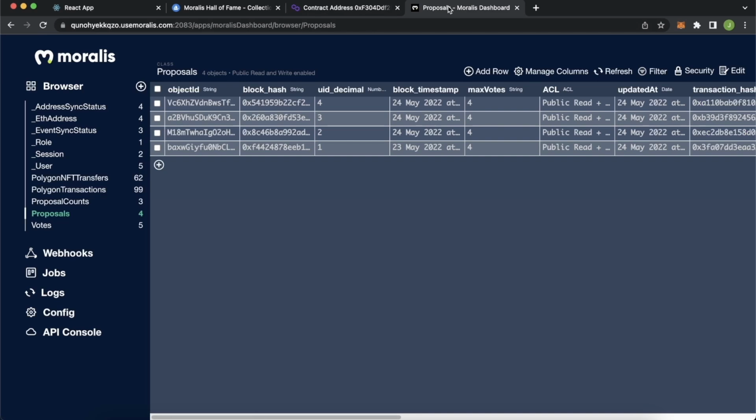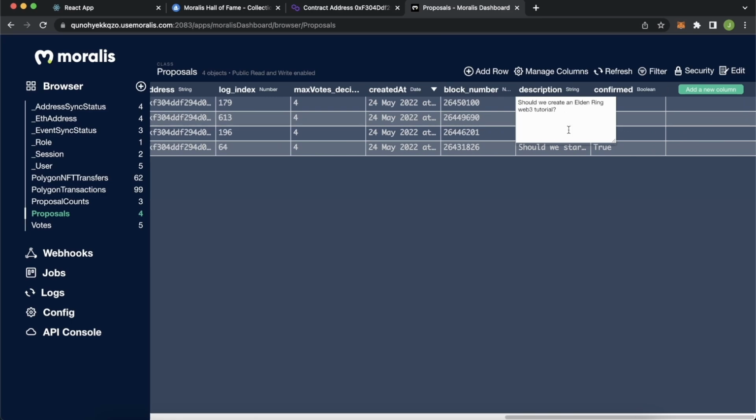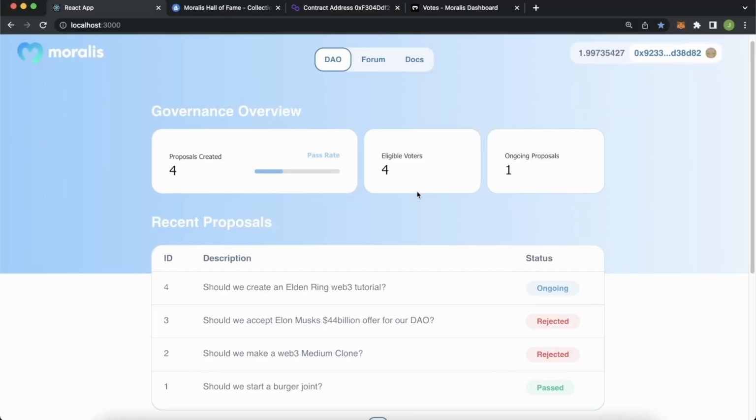So if we open up a Moralis database, look at this, proposal 4 was just created. The description, should we create an Elden Ring Web3 tutorial? If you're excited for this build, stay stuck in and let's learn how to build your very own decentralized autonomous organization.